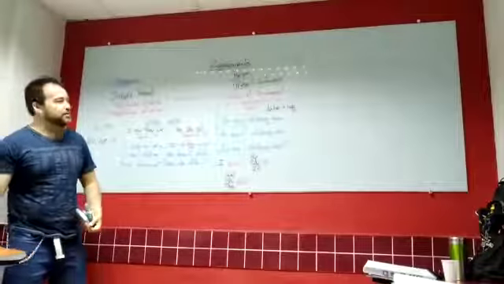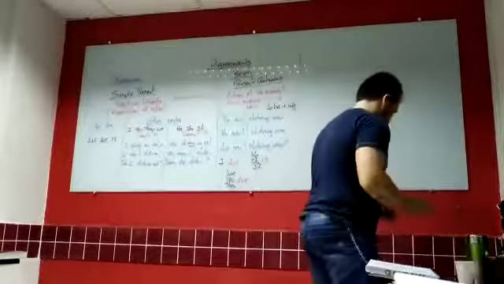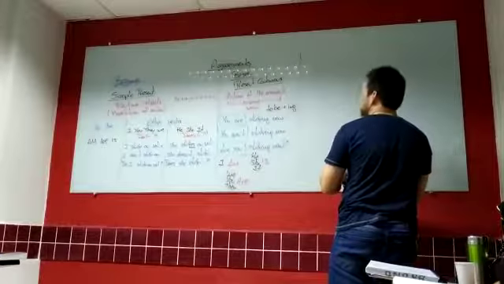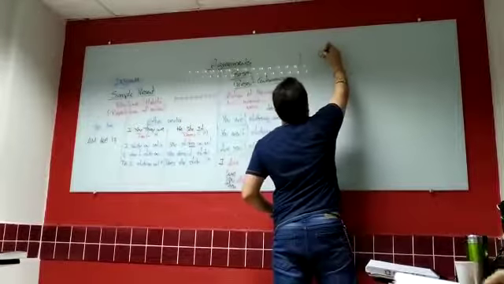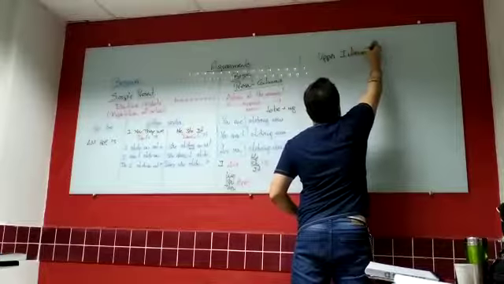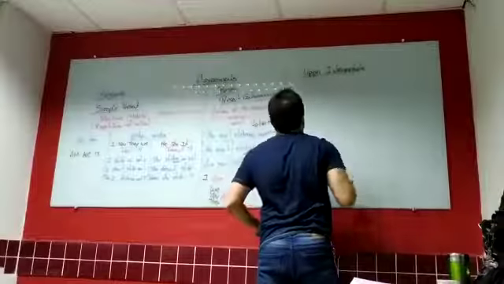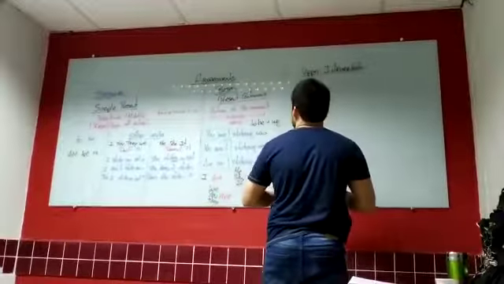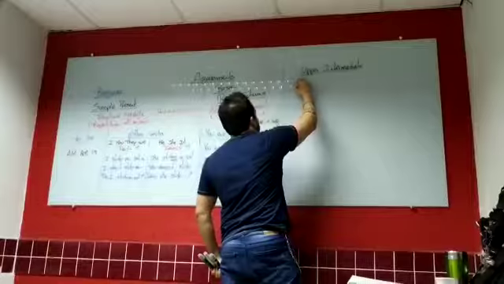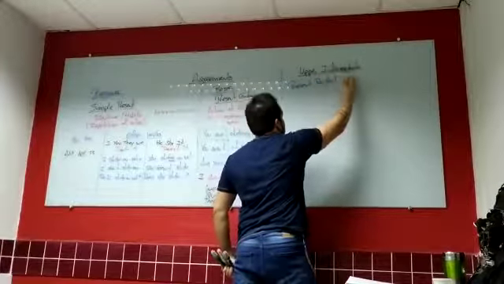Upper intermediate: present perfect and present perfect continuous. Upper intermediate works, let's put in here, present perfect.